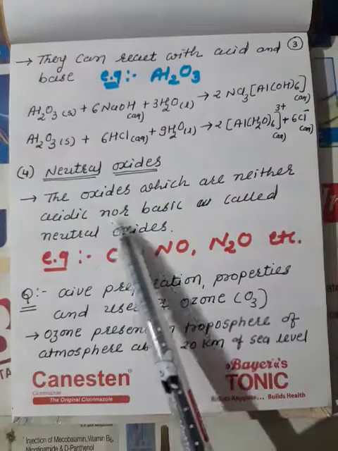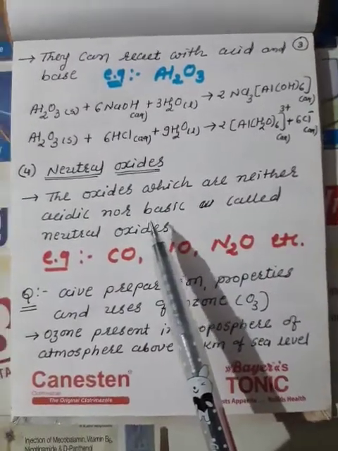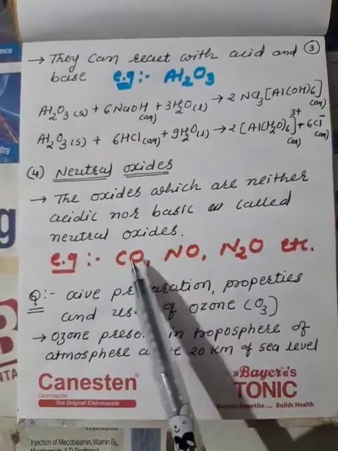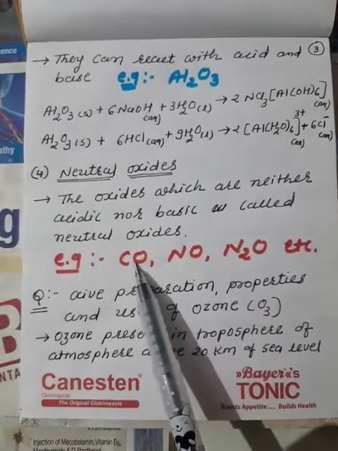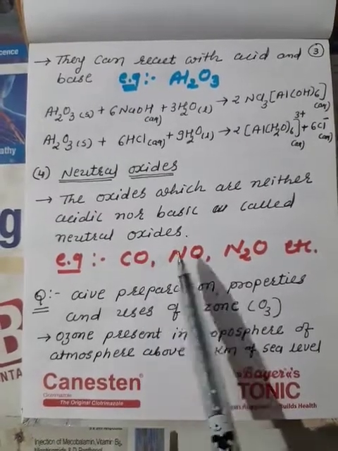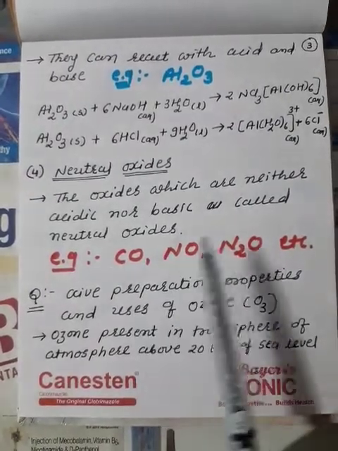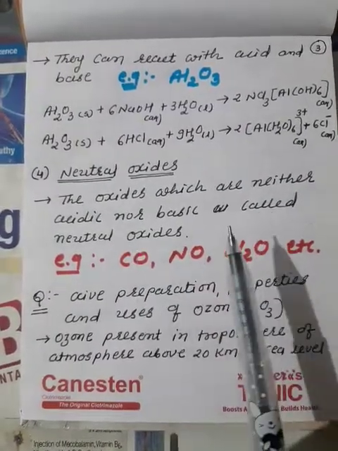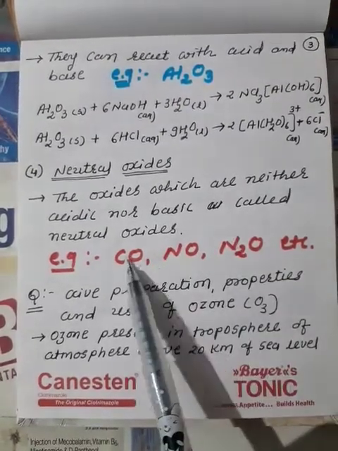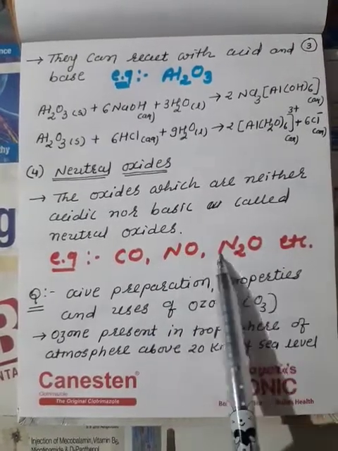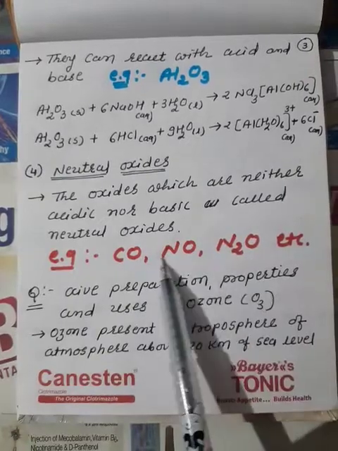Neither acidic nor basic, called neutral oxide, and we have already discussed these in redox reactions also. So carbon monoxide, nitrogen monoxide and nitrous oxide. That formula I have also given you. Only 3 oxides are neutral. Frequently asked in the exam: which of the following is an acidic oxide, which is a basic oxide, and which is a neutral oxide. So carbon monoxide, nitrogen monoxide and nitrous oxide, these 3 oxides are neutral oxides in inorganic chemistry.